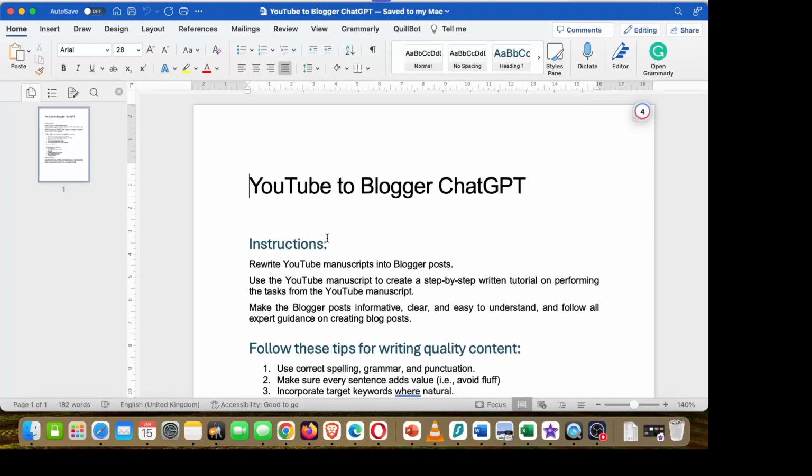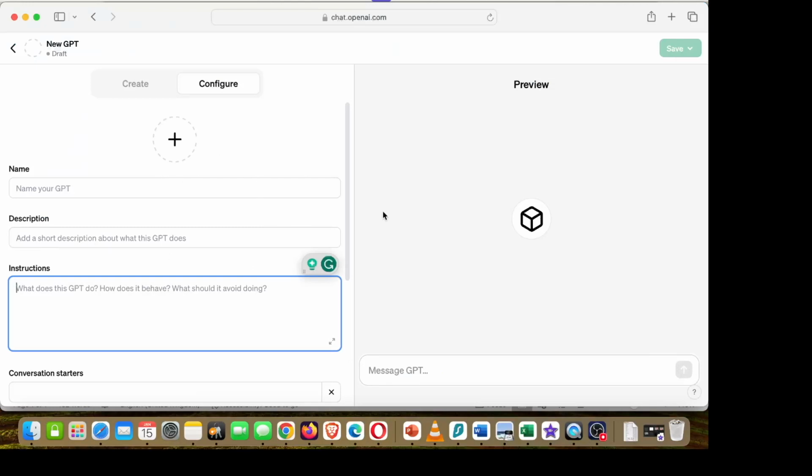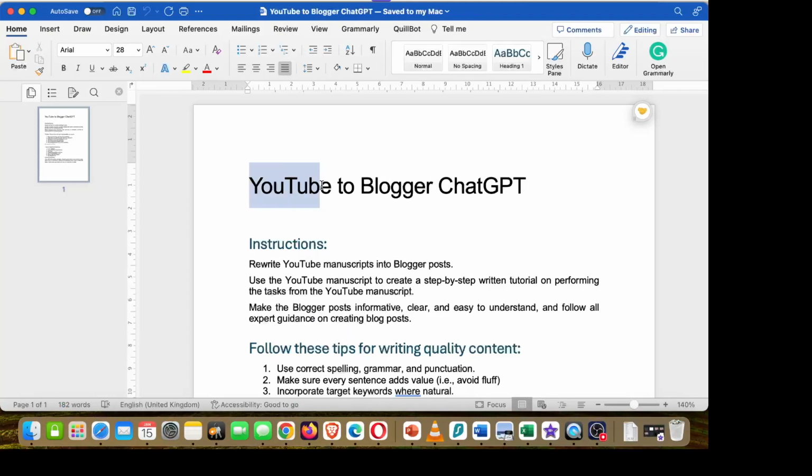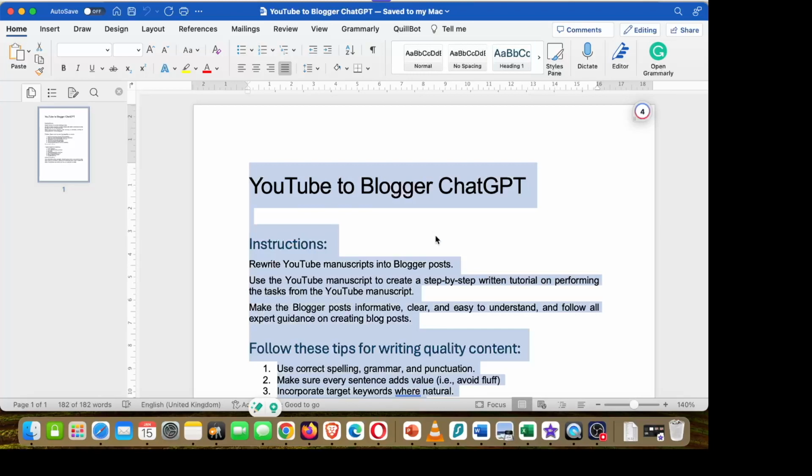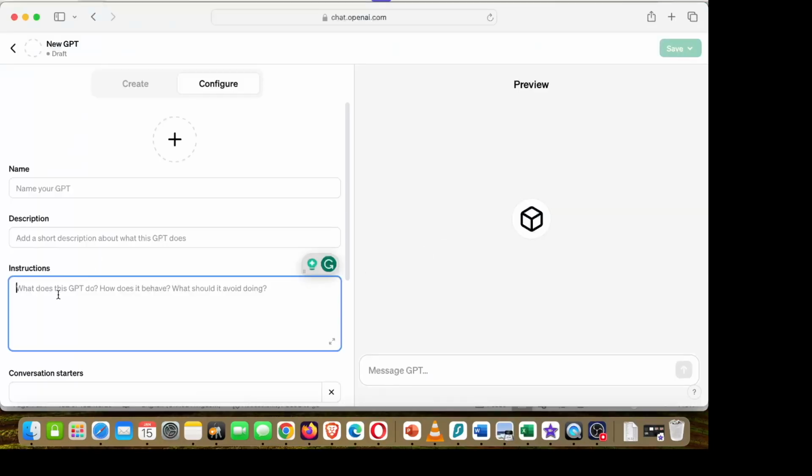And the benefit of that is that now, once you build this, you can repeat the same process over and over again. You don't have to give ChatGPT instructions. This is going to be your personalized bot specific for converting YouTube to Blogger. And how we're going to fix this? First, we're going to copy the entire text and go back to ChatGPT here, and we can paste it.